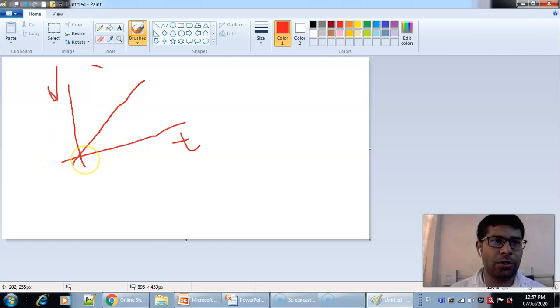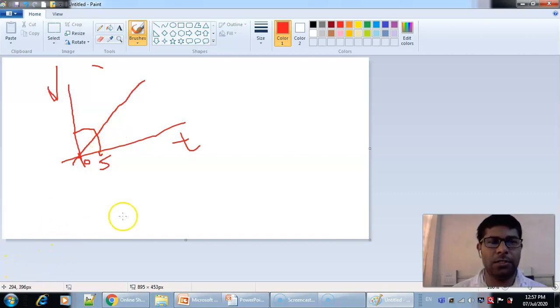That means for 0 input, for 0 time, your speed v is also 0. For some time t, suppose some time like 30 minutes or 5 minutes, the speed increases like this. So I would say this straight line is passing through the origin.